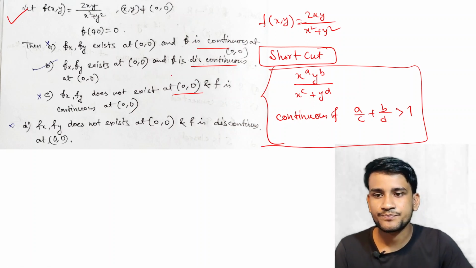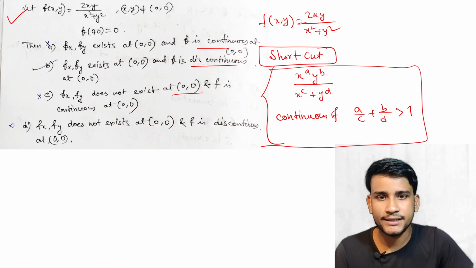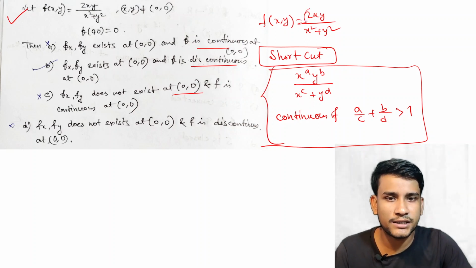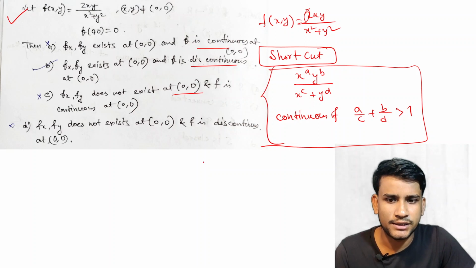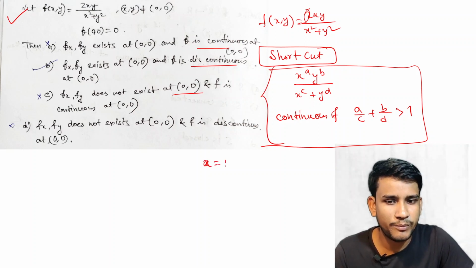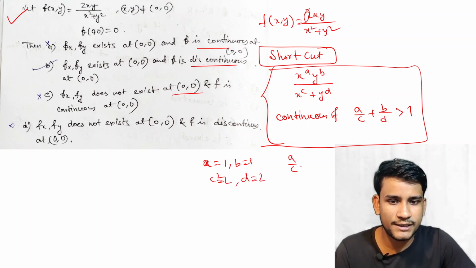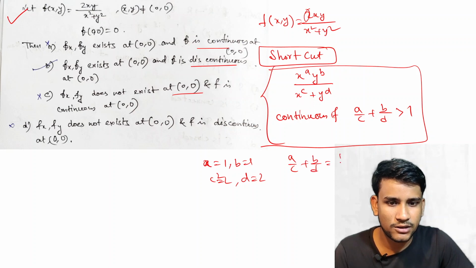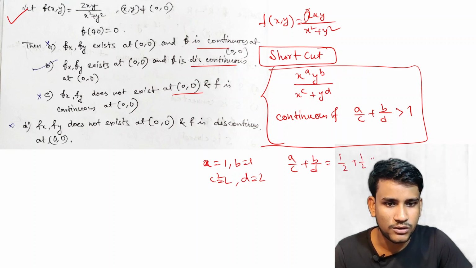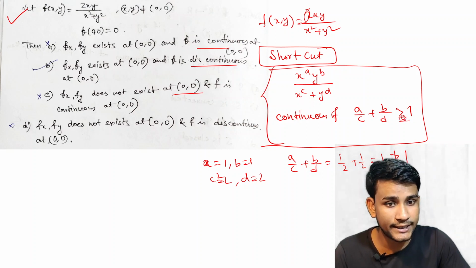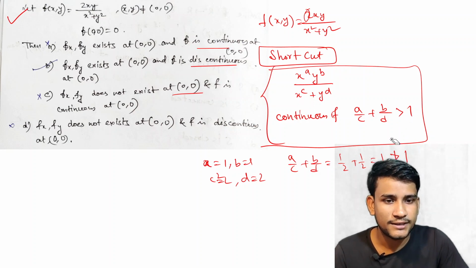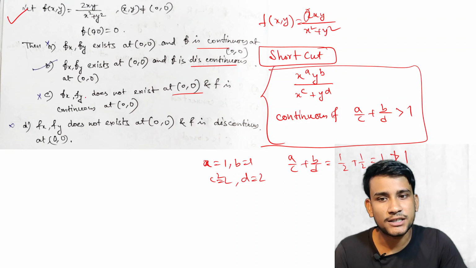Now let's check continuity. Here 2 is a constant, so you can keep it outside. Okay, so if we compare, a equal to 1, b equal to 1, c equal to 2 and d equal to 2. So a by c plus b by d is equal to 1 by 2 plus 1 by 2, which is equal to 1. It is not greater than 1. If it is strictly greater than 1, then we say that this is continuous. So this is not continuous.